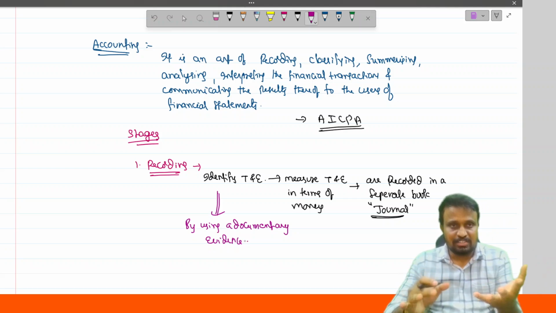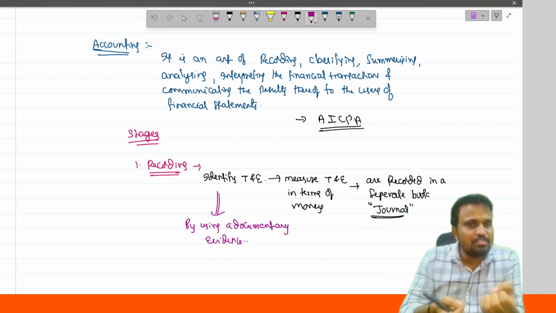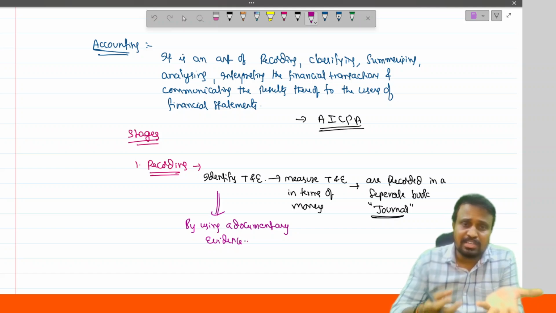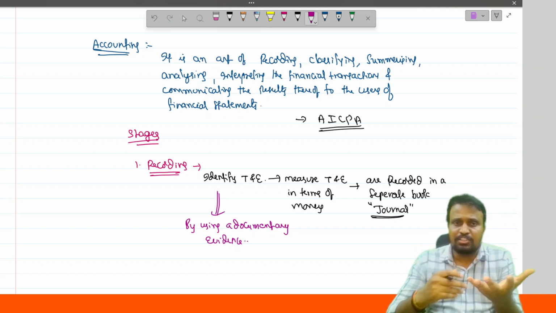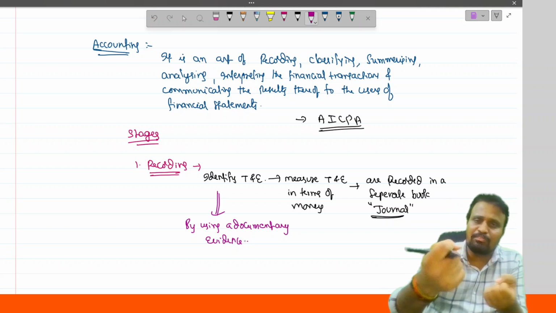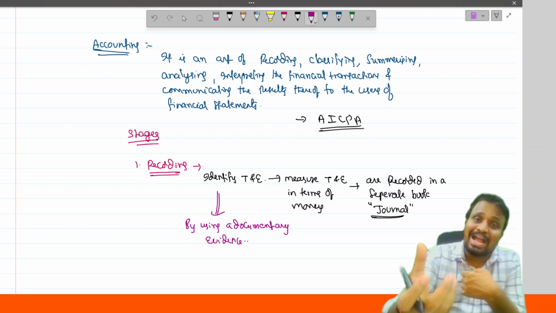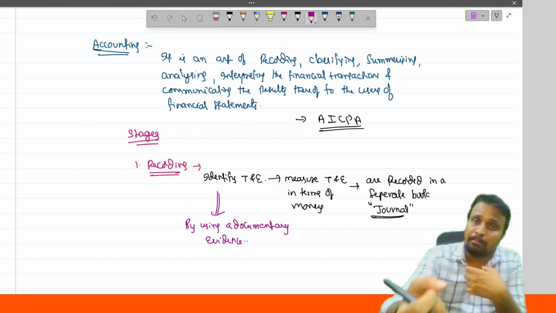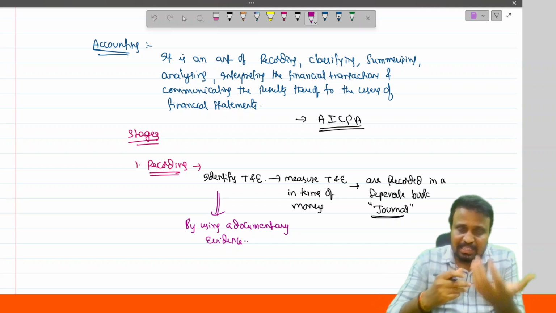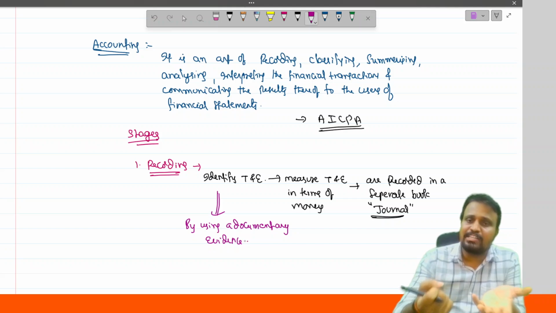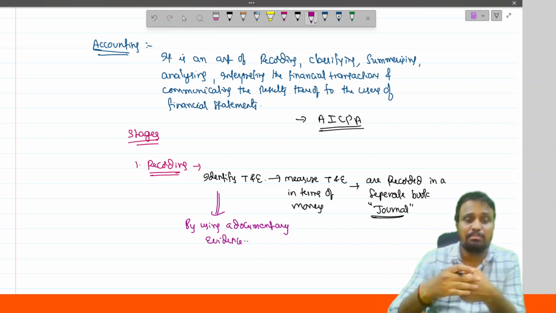In case of purchases, there is a purchase invoice. In case of sales, there is a sales invoice. In case of cash receipts, there is a receipt voucher, and for cash payments, there is a payment voucher. Bank transactions are identified with the passbook, and bill-related transactions are identified by using the bill.